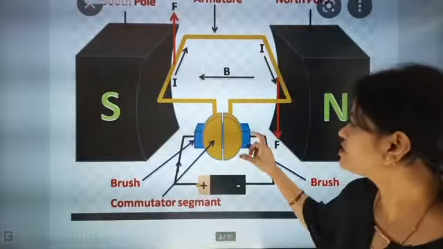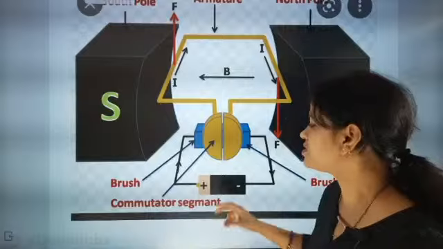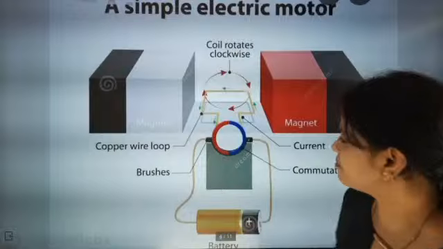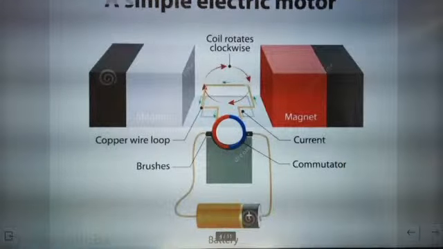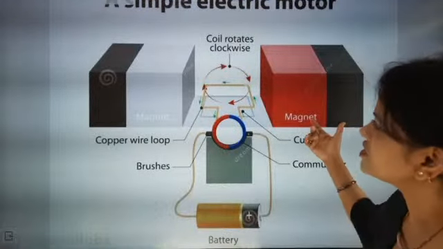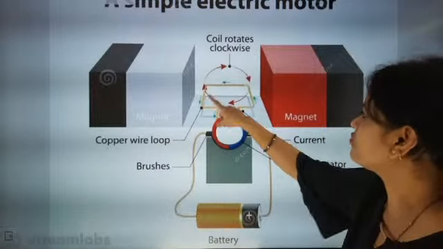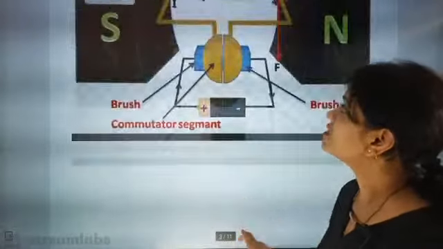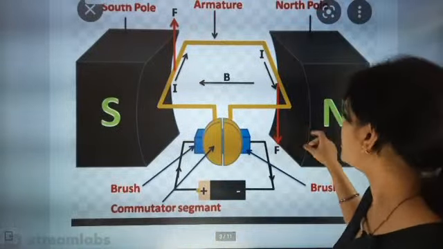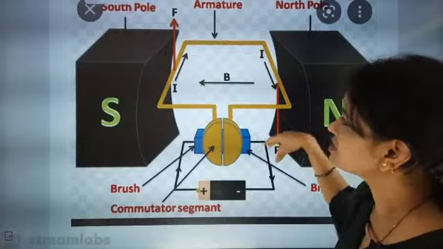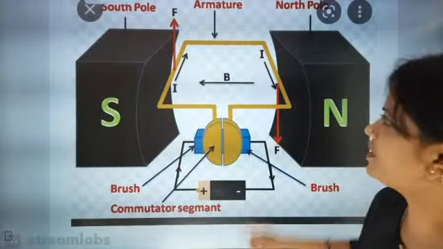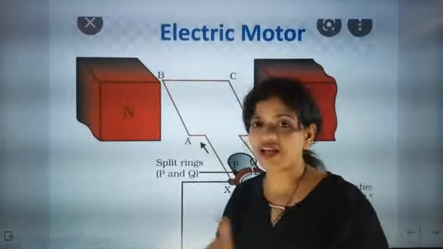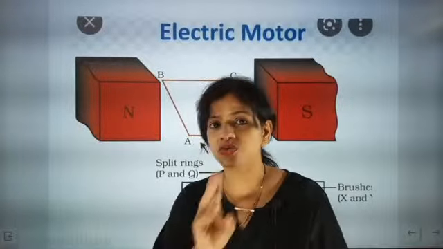So you can see that the split rings work, and the split ring is connected to the carbon brush, the commutator segment is there, and the battery is connected. This is a very primitive picture. So now see the simple example, the simple device here, and here the north pole is exactly there, the south pole is there. Then the direction of motion will be, listen to me, if the current is moving from this side, and the south pole is there and the north pole will be there, then the force will be just opposite. You have to pick this point very nicely, and that's why with one picture I cannot manage. So I have taken 2-3 pictures so that you can understand it.